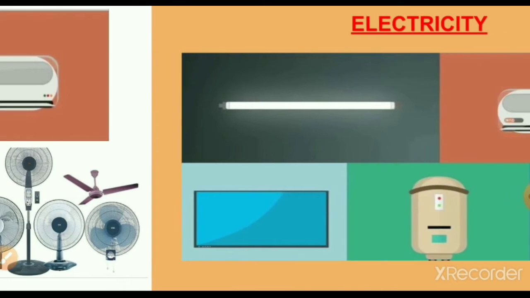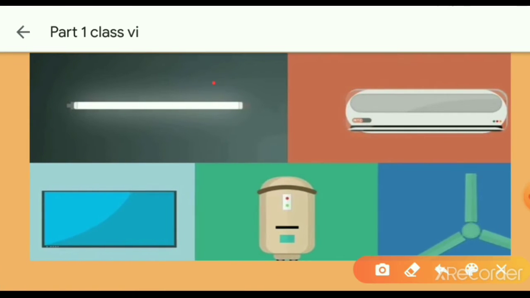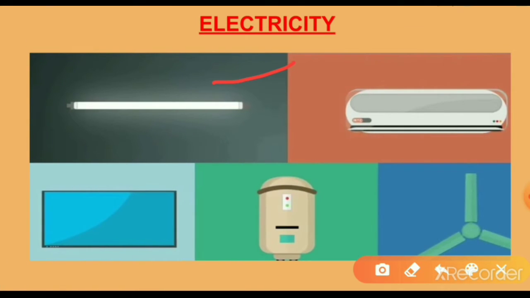Yes. Without electricity the bulb does not glow, the air conditioner does not work, the television does not work, the water heater does not work, and the fan does not rotate. Without electricity we cannot do anything.